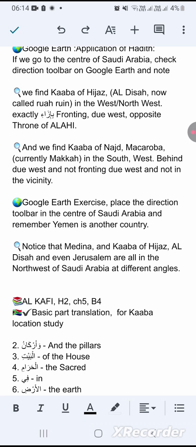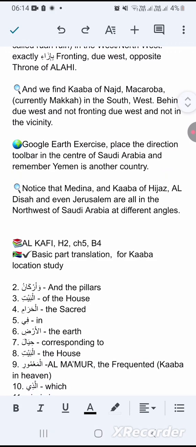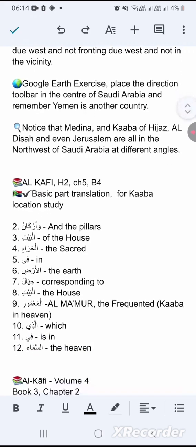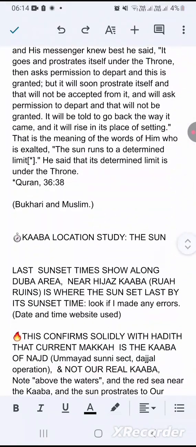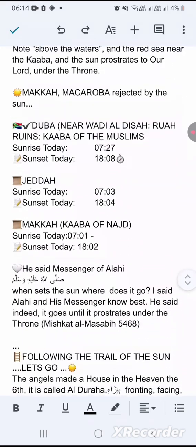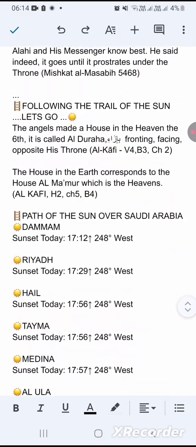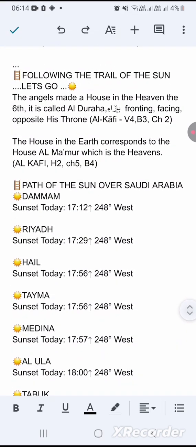Google Earth exercise: place the direction toolbar in the center of Saudi Arabia, and remember Yemen is another country. Notice Medina, the Kaaba of Hijaz, Disah, and even Jerusalem are all in the northwest of Saudi Arabia at different angles from the center of Saudi Arabia. But let's look at the times of the sunsets and sunrise to understand the direction of the sun. Following the trail of the sun, let's go.